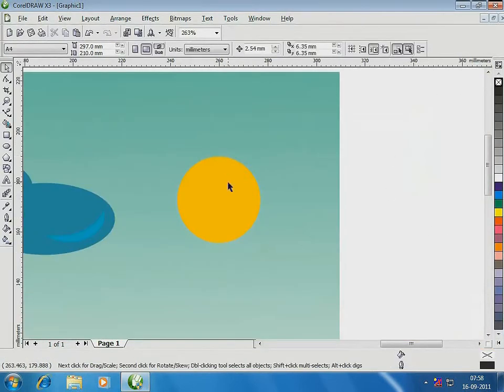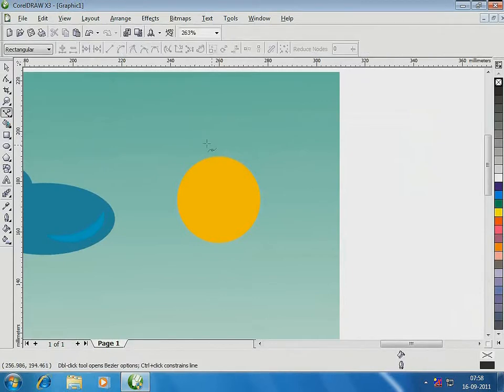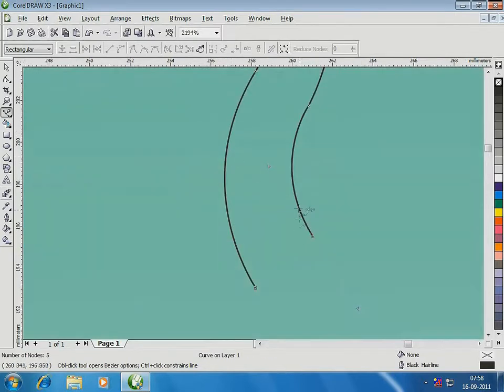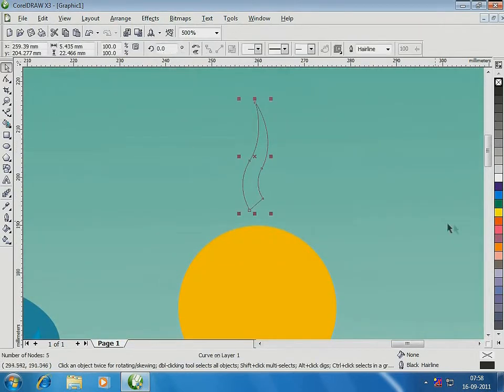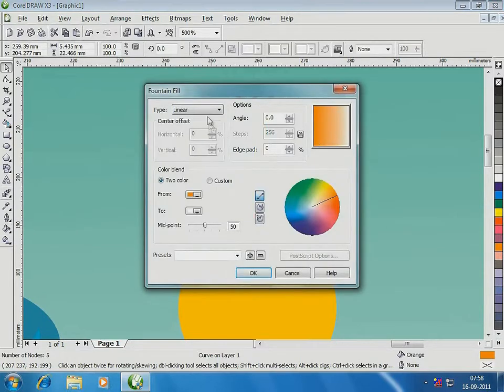Now for the rays. I use the Bezier and Shape tool to create one ray to begin with. Select the ray and fill it with color. Then give it some shading using fountain fill.